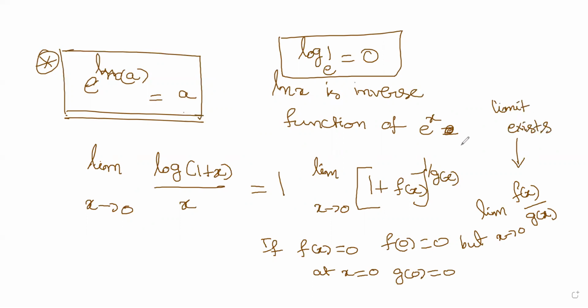In this case, I'll rewrite this so you don't get confused. Limit x tends to 0 of 1 plus f of x, whole to the power of 1 by g of x.